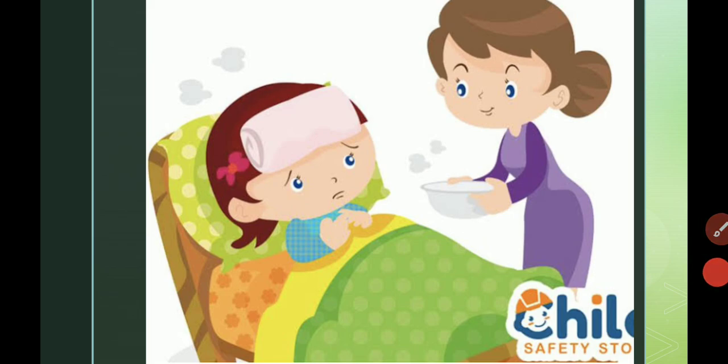Now all of you look at this one. Family is very important for us. Whenever we need anything, we take the help of family members. They help us. We are dependent on family members. If we get in trouble, they will help us. They will fight for us. They can do anything for us. So family is very important for us.